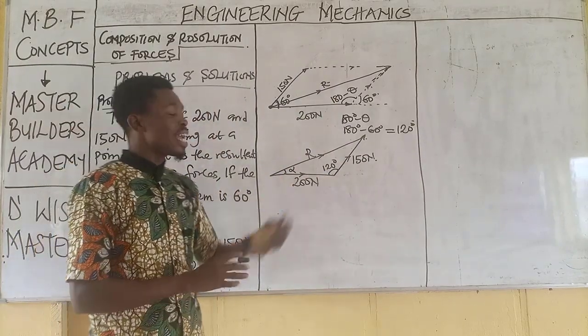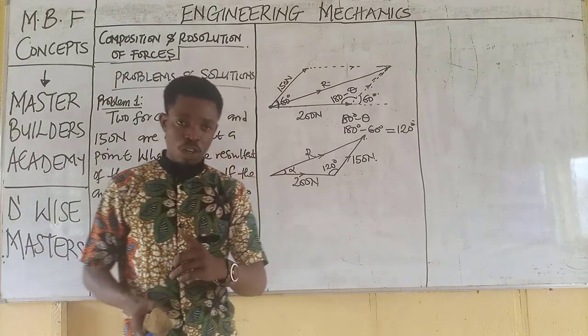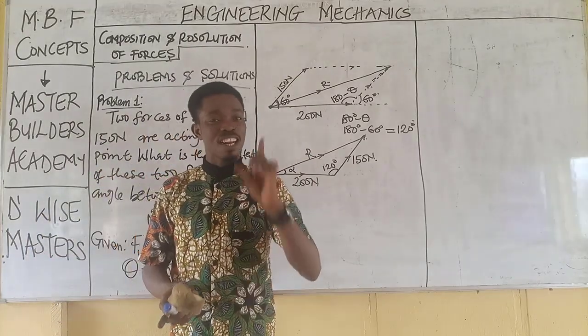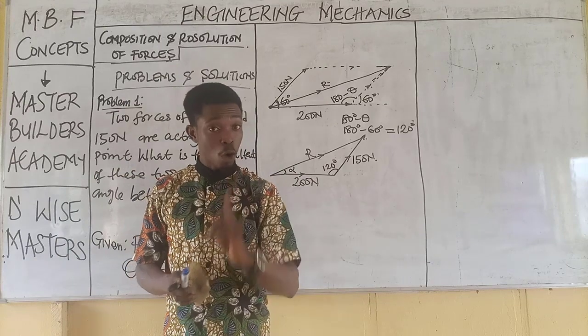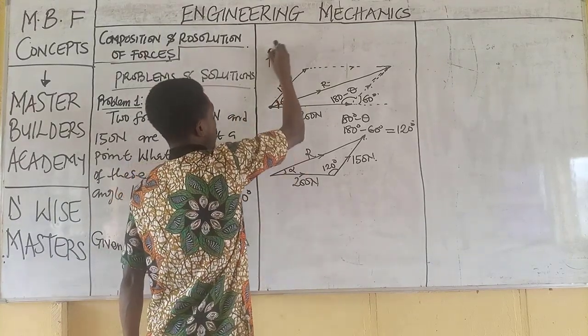Now, looking at this, anytime you are making use of the parallelogram law of vectors, you make use of the cosine rule to obtain the resultant. Remember, this is a parallelogram.